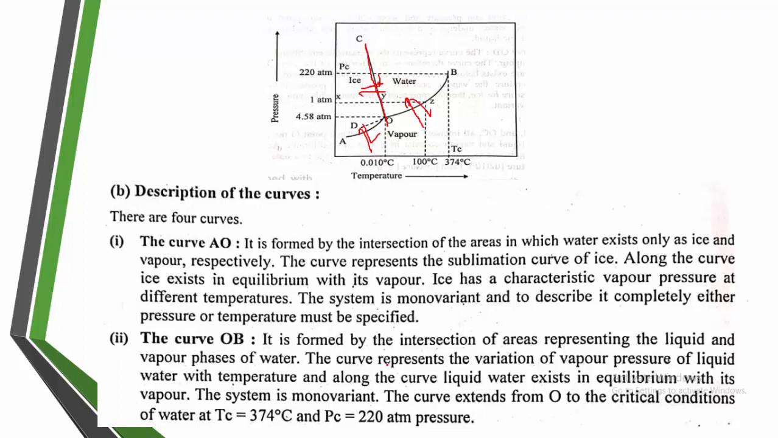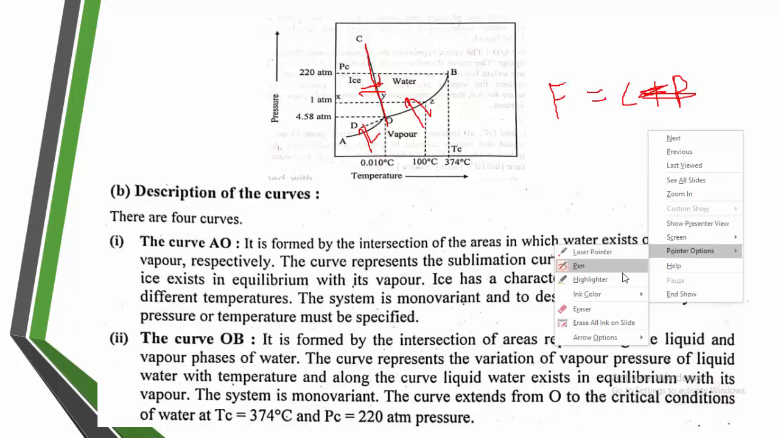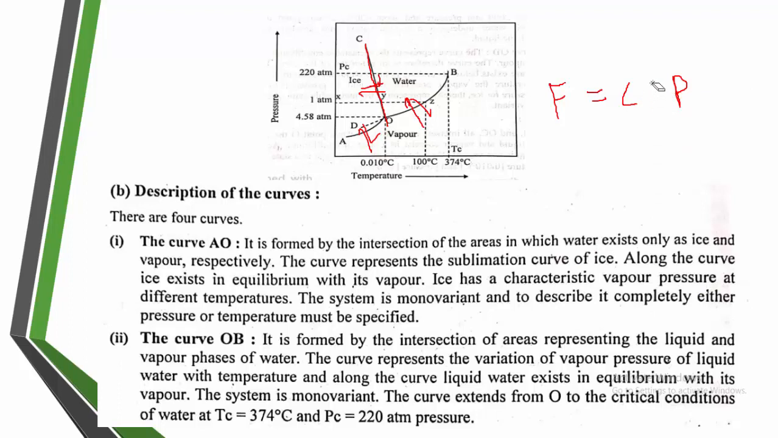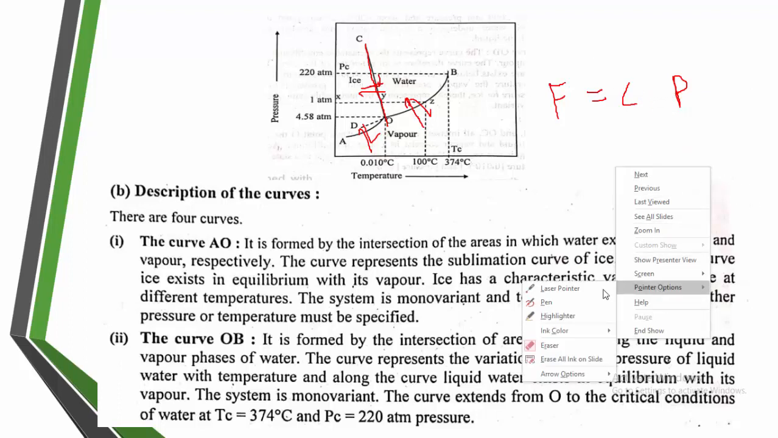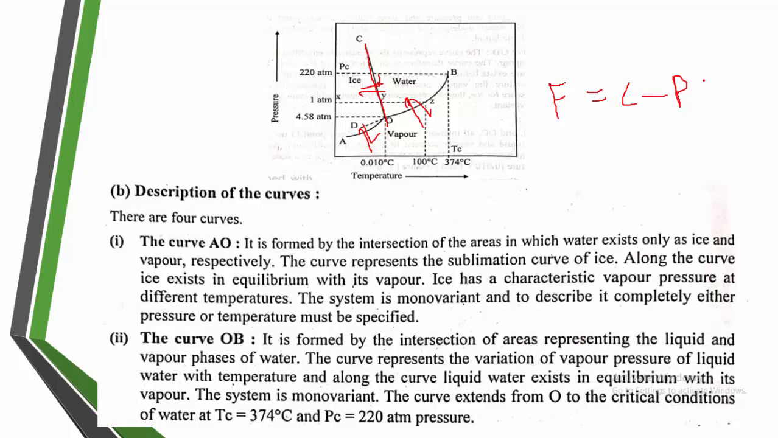If you want to find out the degree of freedom of this point on equilibrium, how can we find it out? Again, very important here, F is equal to C plus P, sorry, it is a minus. So F is equal to C minus P plus 2. This is the formula.